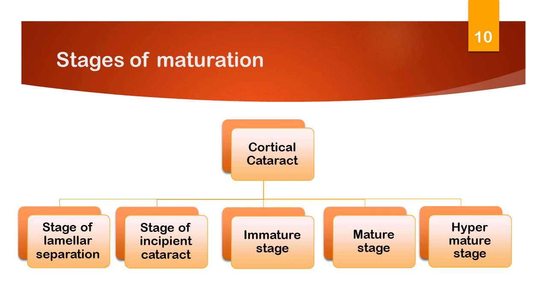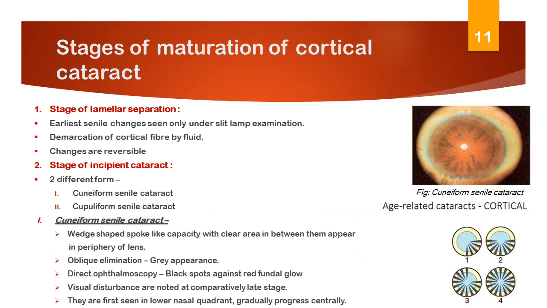Now come to the stage of maturation, both cortical and nuclear type of cataract. Maturation of the cortical type of senile cataract has 5 stages: a stage of lamellar separation, a stage of incipient cataract, immature stage, mature stage and hypermature stage. Coming to the first stage, lamellar separation. This is the earliest senile change and can only be seen under slit lamp examination. There is demarcation of the cortical fibers by fluid. These changes are reversible.